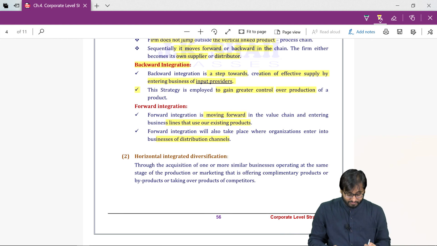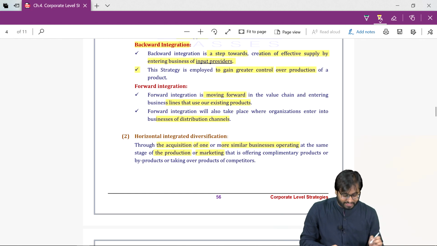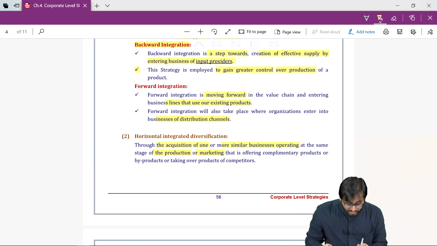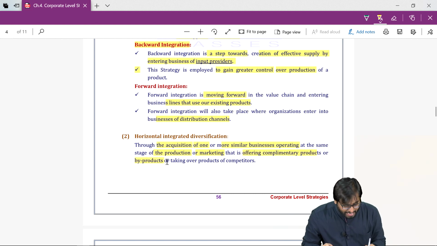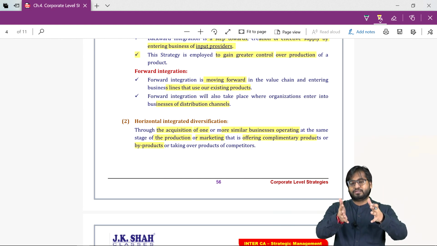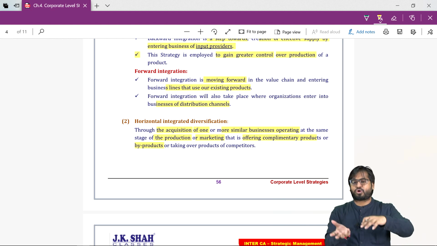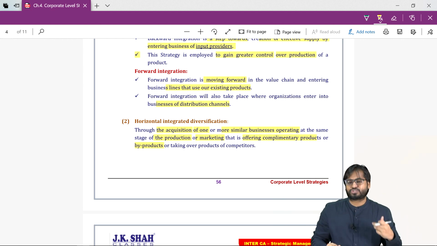Horizontal. Acquisition of one or more similar businesses operating at the same stage of production or marketing. That is offering complementary products or byproducts. So whatever you are making, you just try to enter into your complementary products or your competitor's product. You start manufacturing that.